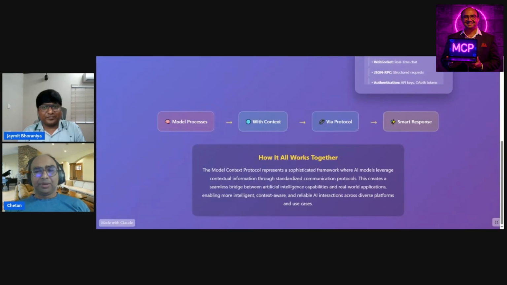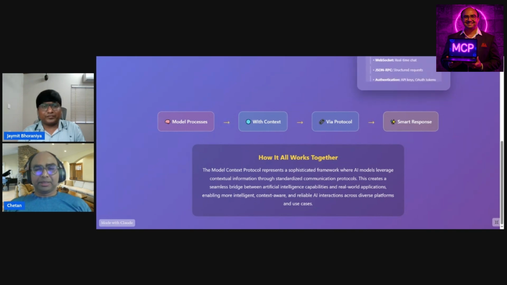One example I would like to give you: suppose you are building a chatbot and you want your chatbot to be aware of Airbnb information and Google Map information, right? What you will do as a developer is just connect the Airbnb server and the Google Map API server with your code. So your LLM will have these extra tools to talk with the Airbnb server or Google Map server. At the end, you are giving more capabilities to your model via this Model Context Protocol.